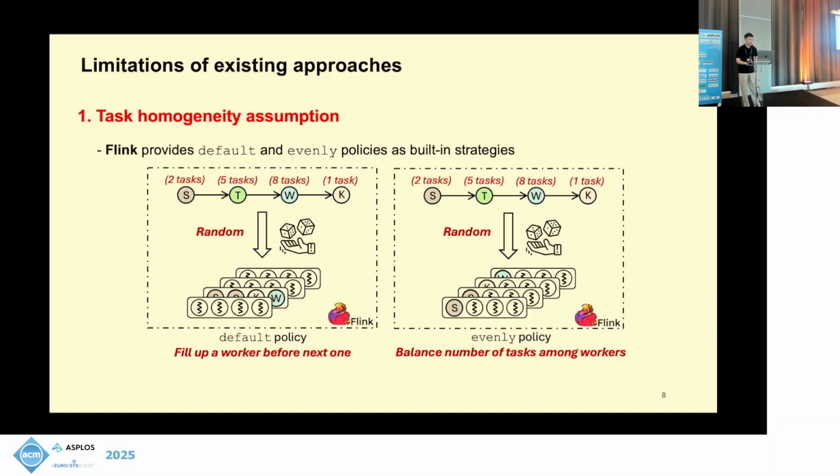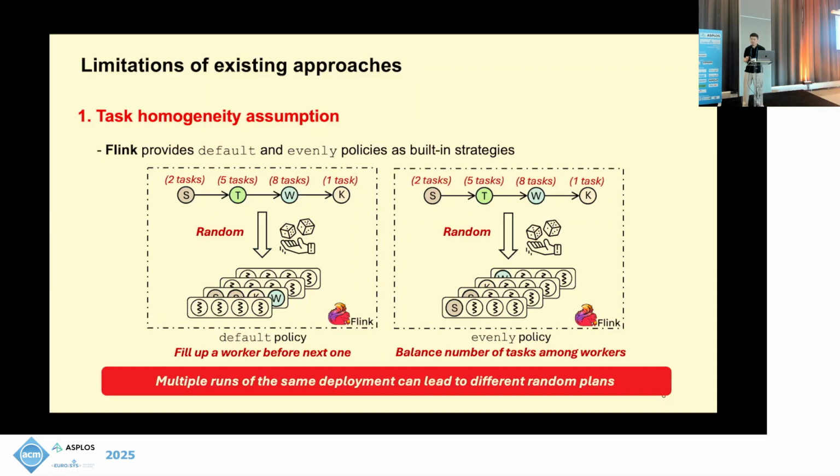For the evenly policy, the difference is that it will try to balance the number of tasks among all the workers. However, the order for which worker or which operator is deployed first is also determined at random. So both approaches are non-deterministic. Multiple runs of the same deployment can lead to completely different random plans.